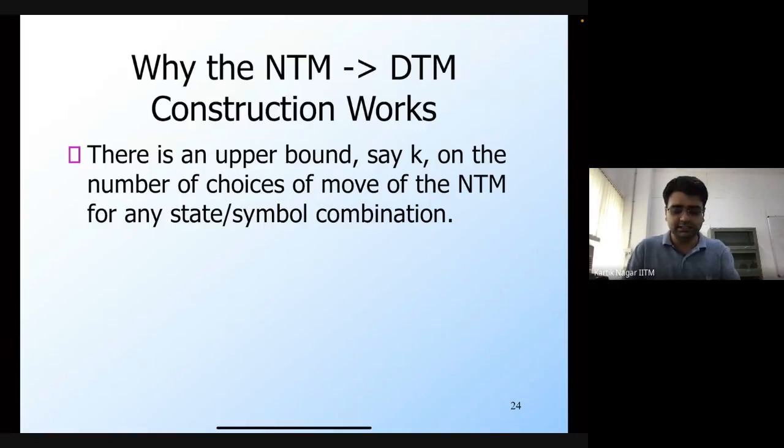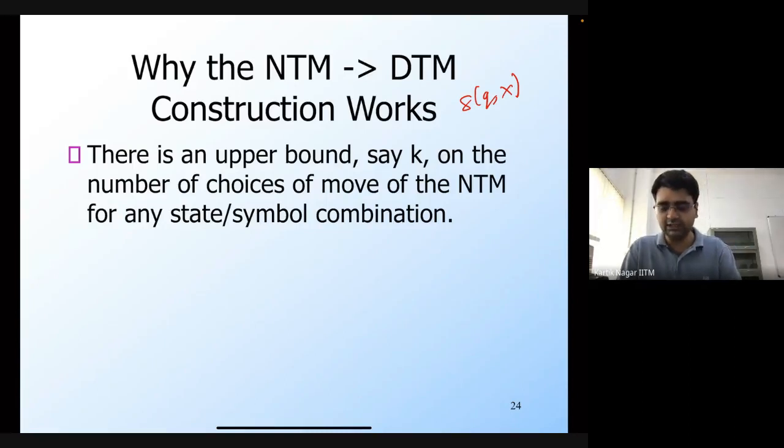So let's see why the DTM would do that. First, let's assume that there is an upper bound on the number of choices or moves of the NTM for any state symbol combination. We look at delta of q comma x, for all q and for all x of the NTM, and we find the size of the maximum such set.